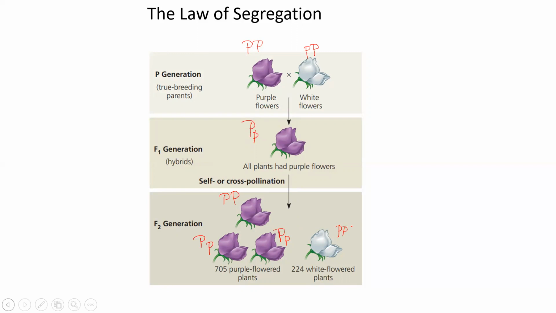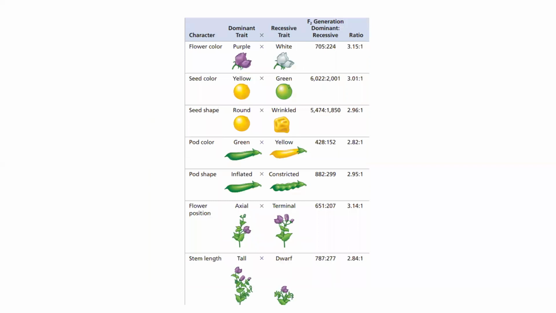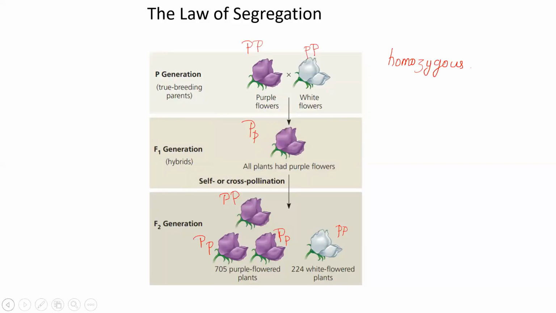Recessive genes express in the homozygous condition. So homozygous condition is a condition where both the genes are recessive or dominant. In the homozygous condition, both alleles are either dominant or recessive.